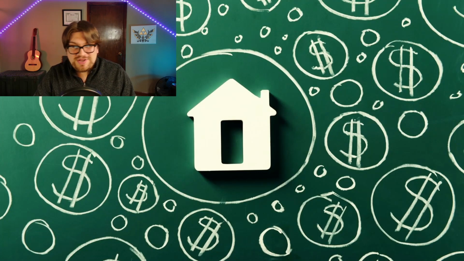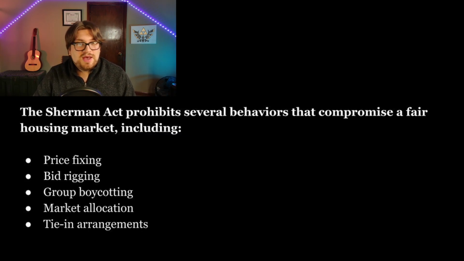Now, you might be wondering, what does this have to do with real estate, right? Well, the Sherman Act prohibits several behaviors that compromise a fair housing market. One of which is price fixing, bid rigging, group boycotting, market allocation, tie-in agreements. I'll put those on the screen for you. Now, these are all examples of antitrust violations in real estate. But what exactly do they each do? Let's talk about that. So first, price fixing.